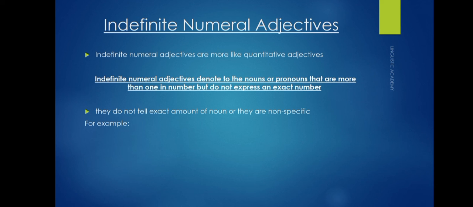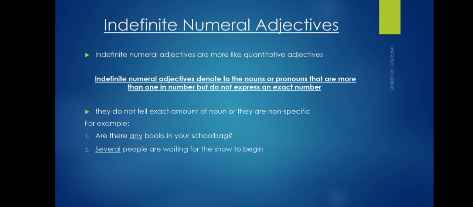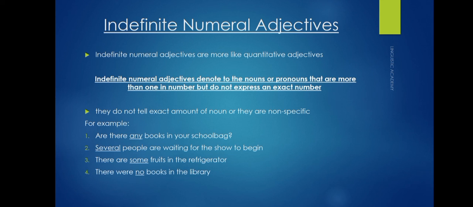For example, are there any books in your school bag? Several people are waiting for the show to begin. There are some fruits in the refrigerator. There are no books in the library. You see that in all these examples, no quantity is provided. So these are more like quantitative adjectives, but these are called indefinite numeral adjectives here.